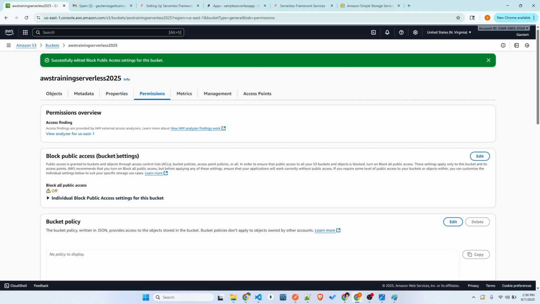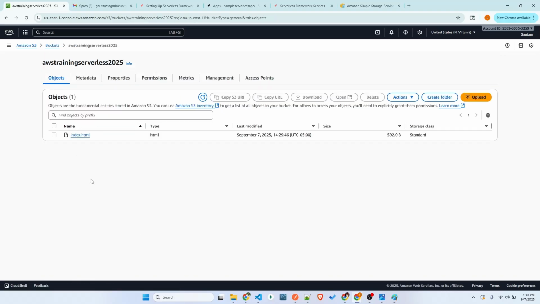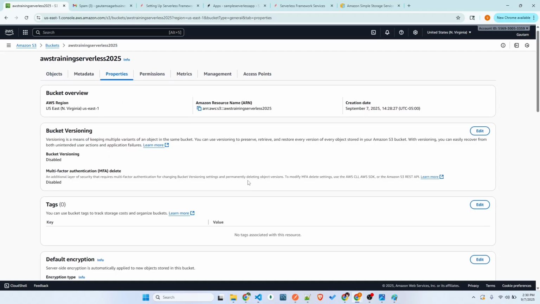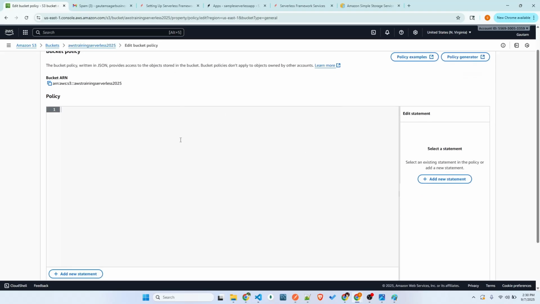And now we gave the public access at the bucket level. This is the bucket settings. That is, anyone can access this folder, but they can't access the files. Something like that, the permission they kept. But we need the permission for this object or this file. So for that, if you go to the permissions tab, here they have bucket policy. You can edit it and say all the bucket objects within that bucket should be available.